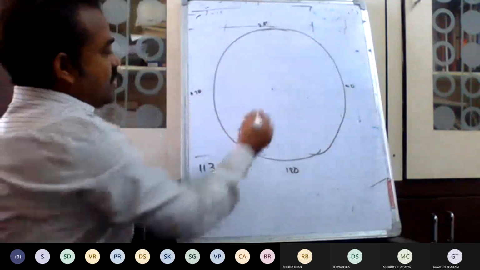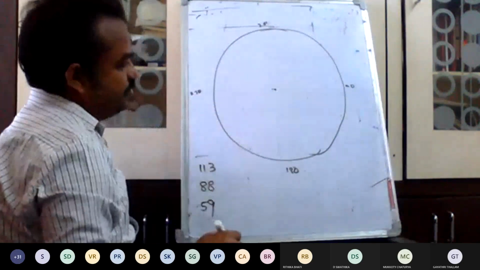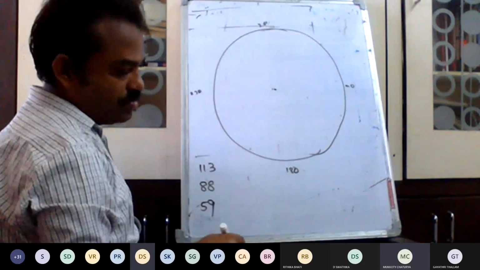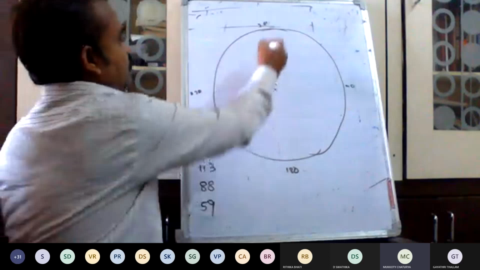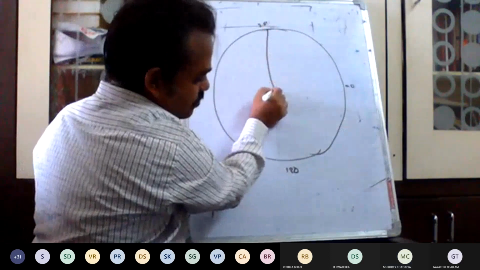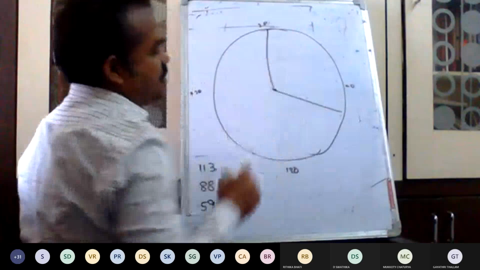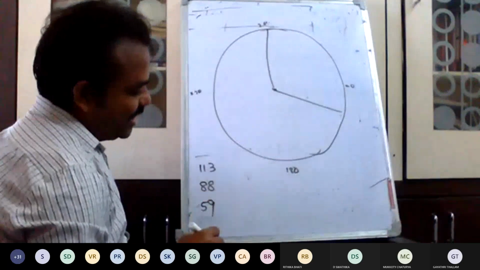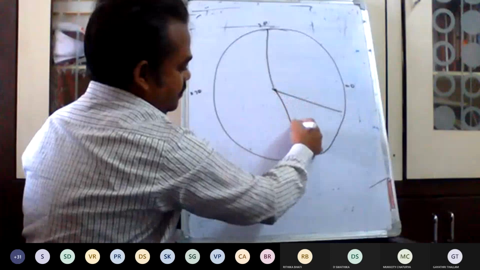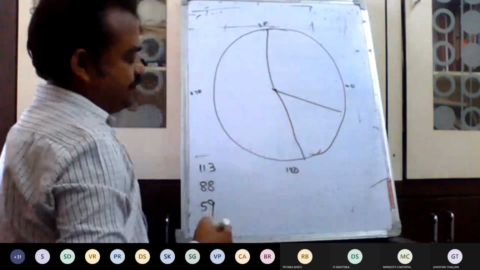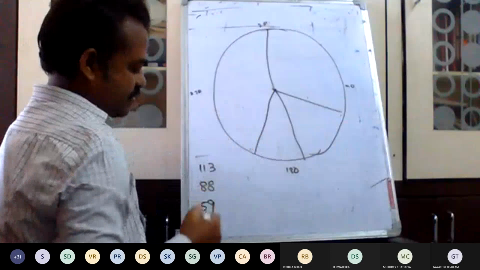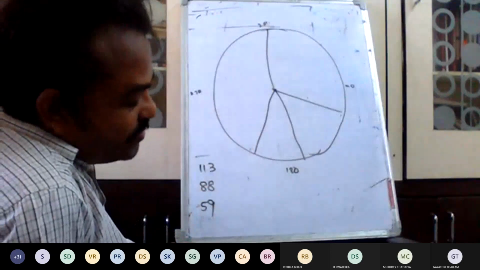So, what is the first value? A. 130. It will come like this. Second one, 88, between. Here 90, 88 may become like this. Next to 59. So what are the other two values?